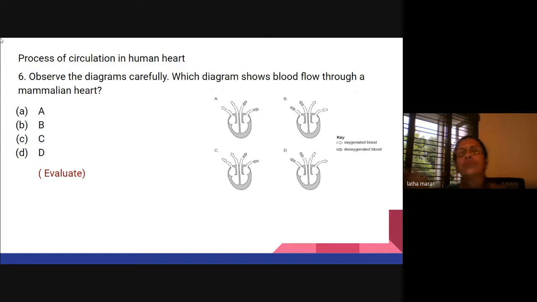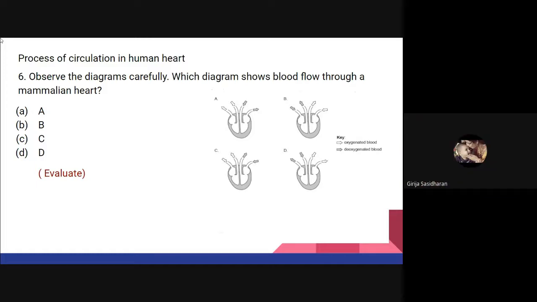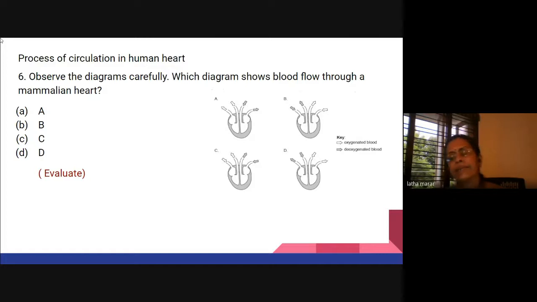Which diagram shows blood flow through a mammalian heart? Based on the arrows, yes, ma'am. Then it is correct, ma'am. Yes, you're correct. You can write it like that. Based on the arrows, you can show, because we are not teaching them birds and mammals separately. We are not teaching them. Is it okay, ma'am? Okay, ma'am.